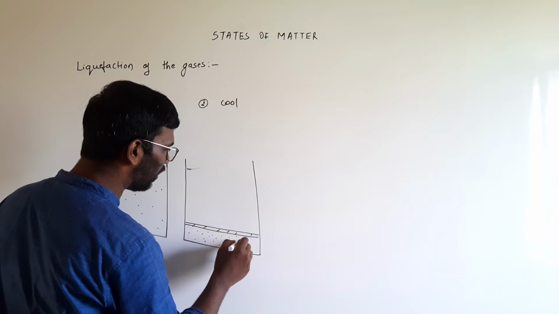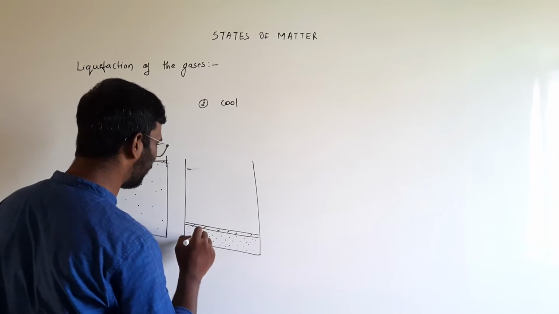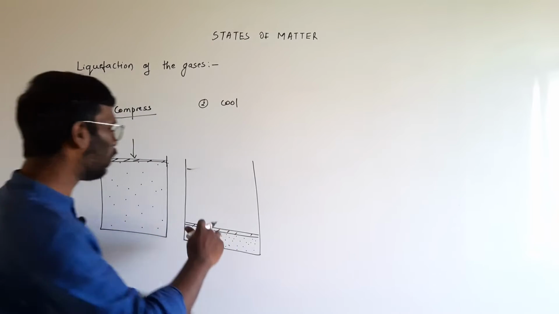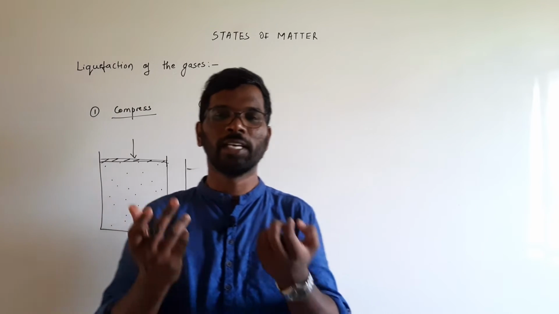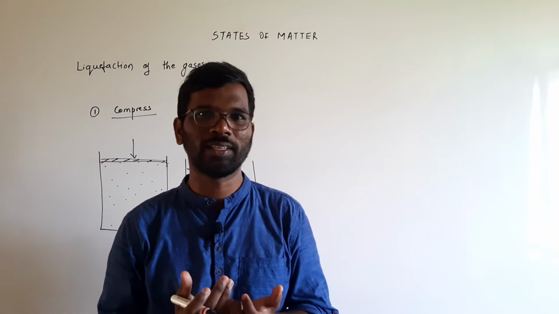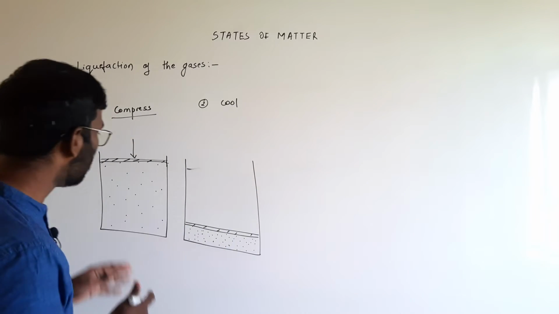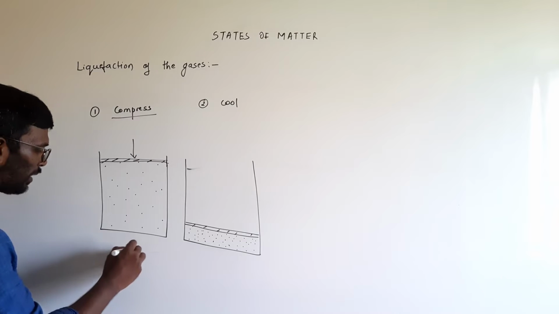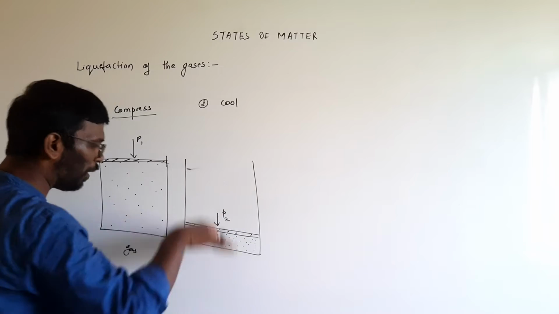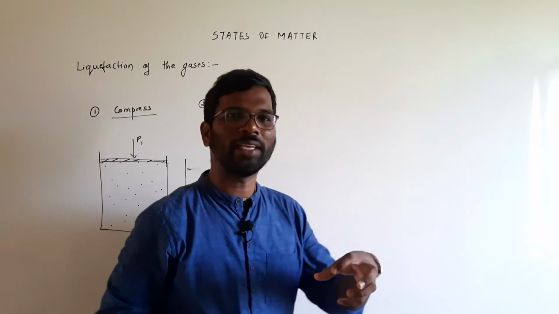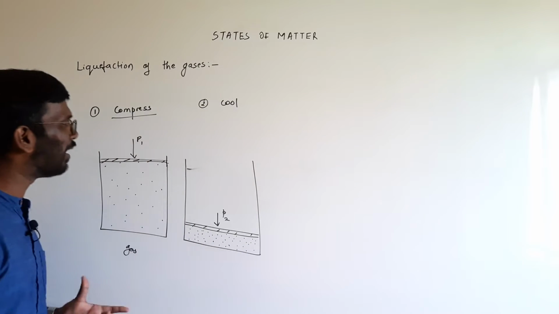Now the distance between the gas particles has decreased. This is as good as the idea of the liquid. In the liquid, the particles are very close to one another and the force of attraction between them is higher. So this was a gas at pressure P1, and I applied pressure P2, and by compression I made that gas into a liquid. This is one way. The other way is by cooling.